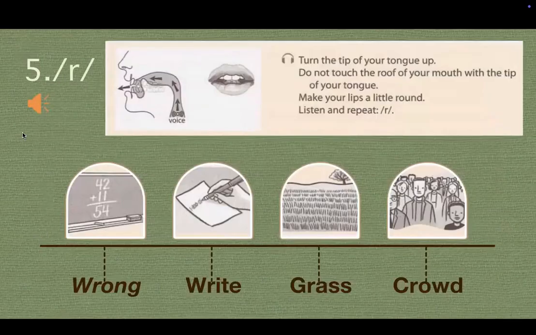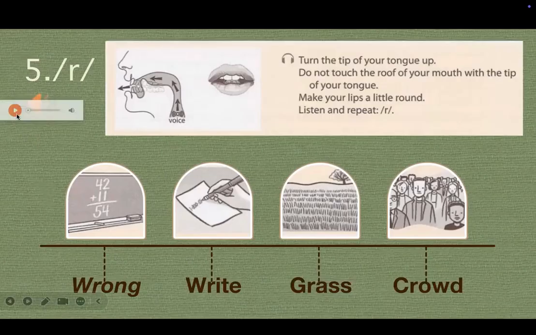Okay, number 5, we have the voiced consonant sound r. So turn the tip of your tongue up. Do not touch the roof of your mouth with the tip of your tongue. So make your lips a little round. Listen and repeat: r. Okay, so listen to this voiced consonant sound in the words below.